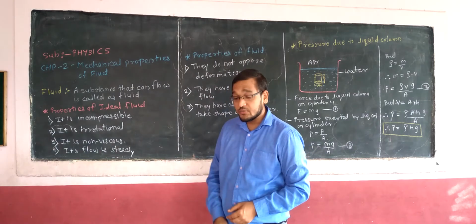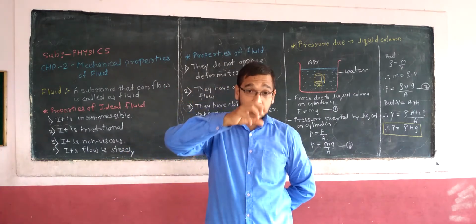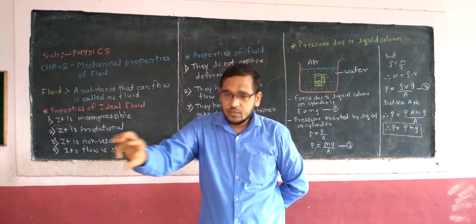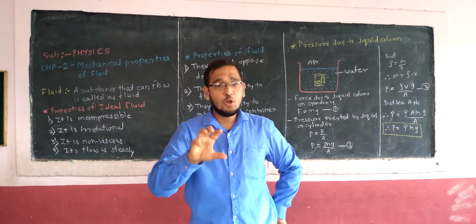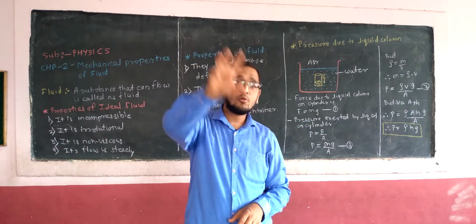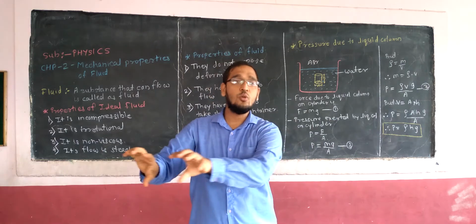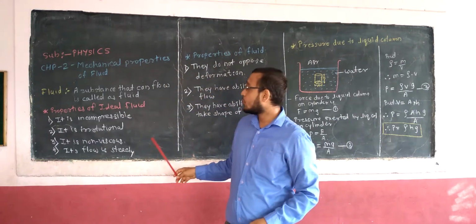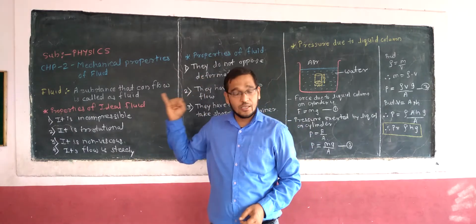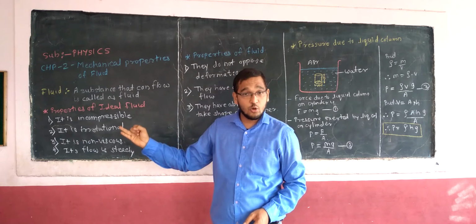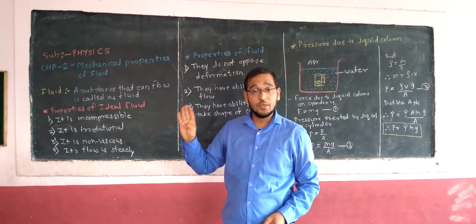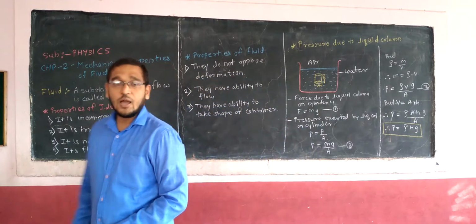Then next, its flow should be steady. The water or liquid which is flowing, with whatever speed it is flowing, the speed of that flow should be constant. It should not be that at this point it flows fast and afterward it flows slow. With constant speed it should flow. So these are the four properties of ideal fluid. Once again: it is incompressible, it is irrotational, it should be non-viscous, and its flow should be steady.